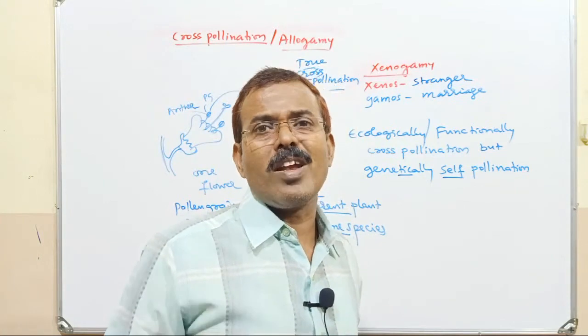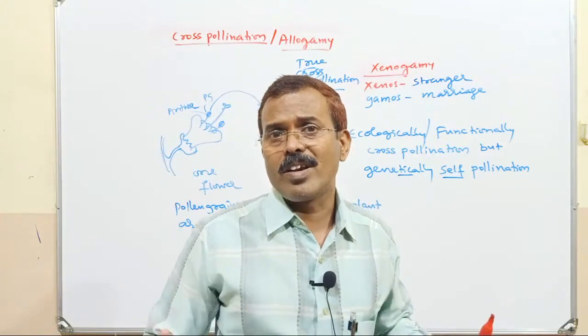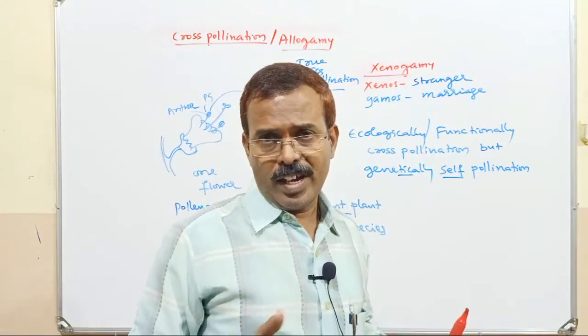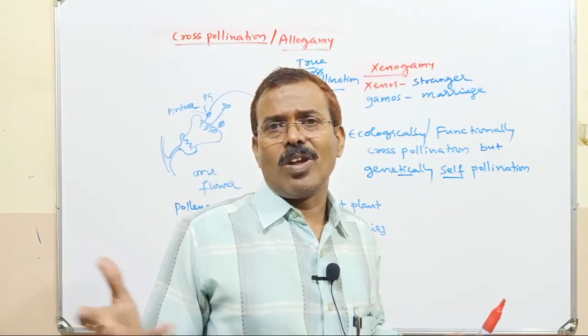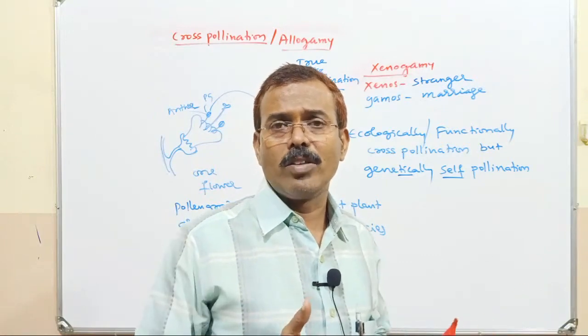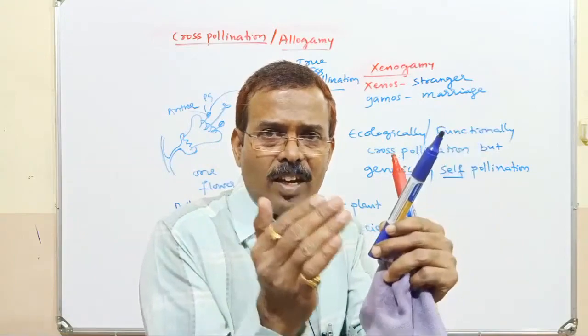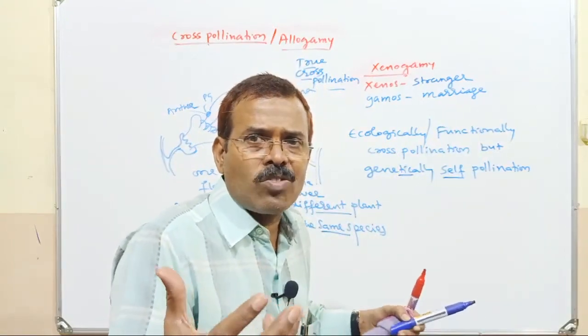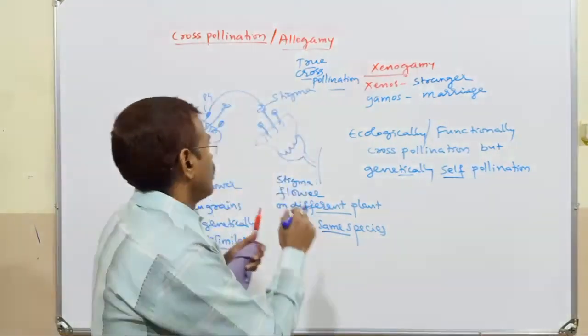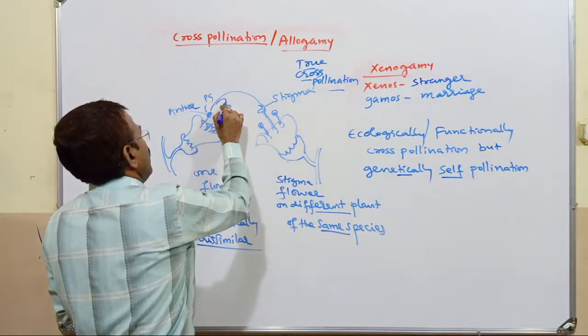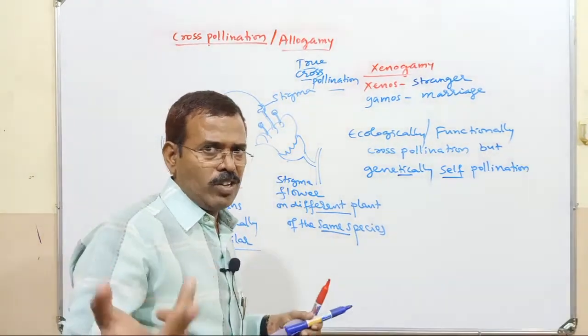cross-pollination? See, cross-pollination is mainly dependent on different kinds of agents. In self-pollination, it is not usually dependent on an external agent because the anther and stigma are very close to each other. When the anther dehisces, it can release the pollen grain and it can fall on the stigma within the same flower.